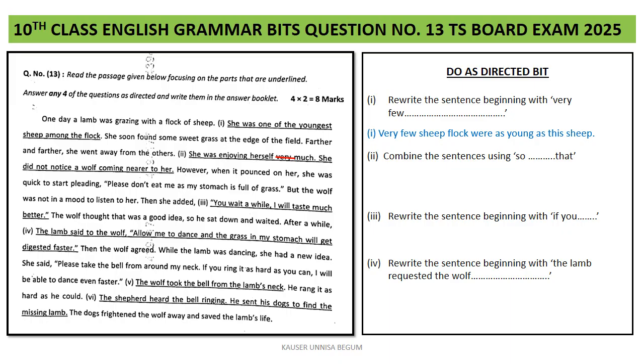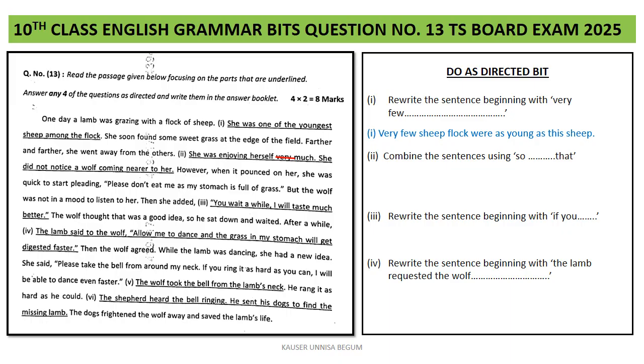Got it, students? The question is, "She was one of the youngest sheep among the flock," and you have to convert the answer like this: Very few sheep in the flock were as young as this sheep. Okay, the question was given in the superlative degree and we have converted it into the positive degree. Now let's move on to the second question.